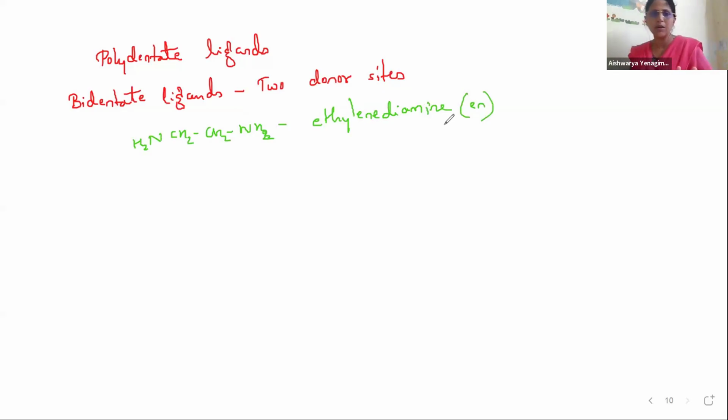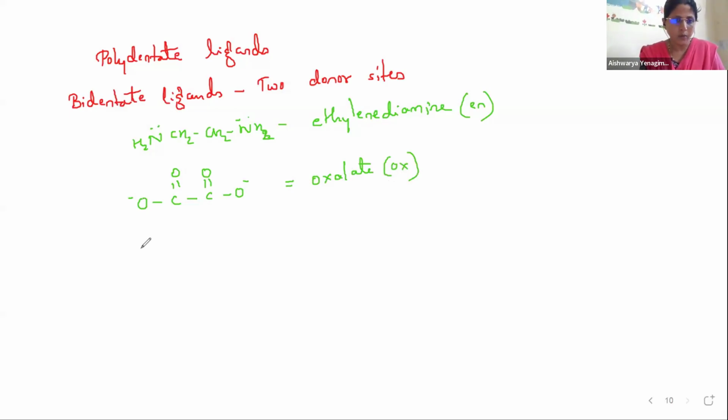Wherever en is written, understand that it is ethylene diamine. Here there are two donor sites. This one nitrogen becomes a donor site. This also can be a donor site. Getting my point? Then you have one more example: O, C double bond O, then C, C double bond O and O, with a minus sign over here and a minus sign over here. This one donor site, this one donor site. This is also an example of a bidentate ligand. It is called oxalate, which is written as ox. Then we have one more example, Me, methyl, C.